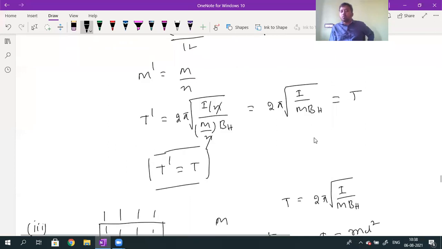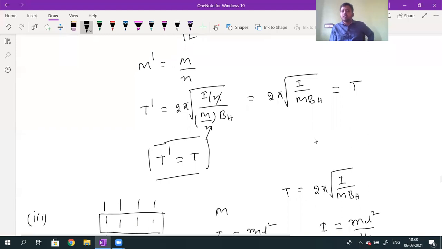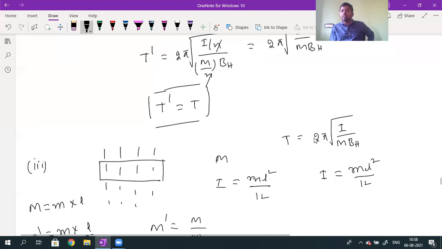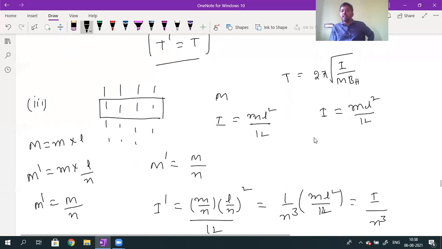So what we proved is that T dash value is equal to T. Whenever a bar magnet is divided into n equal parts and one of the parts is made to oscillate in the same horizontal magnetic field, does its time period value change or not? Not changes. Still, I'm expecting more doubts from you. That is the reason why I'm showing yesterday's class.